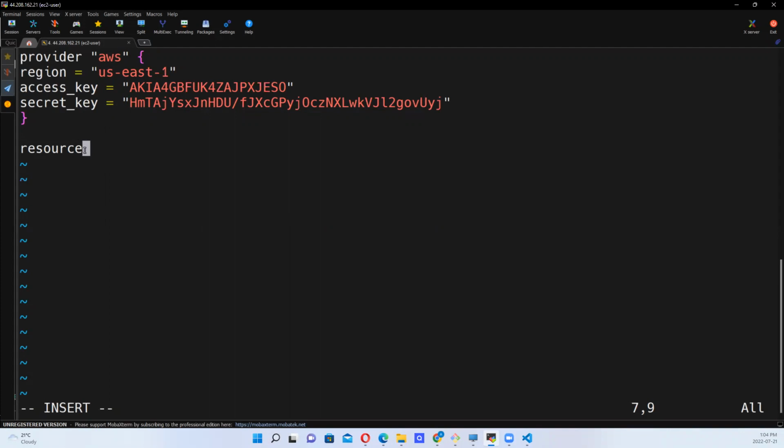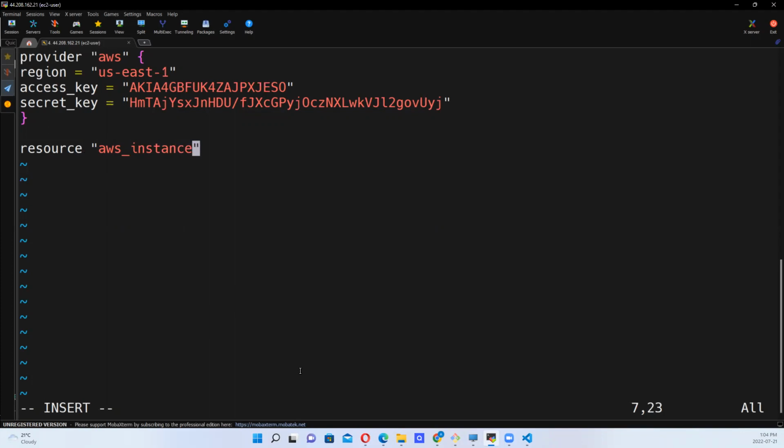So the resource, you come here and put a space after specifying the resource. Then you want to open and close, then come in between, and say, what's that provider's name? AWS, then you say underscore. So you are looking to get an instance, an AWS instance. AWS instance is what we are trying to get.